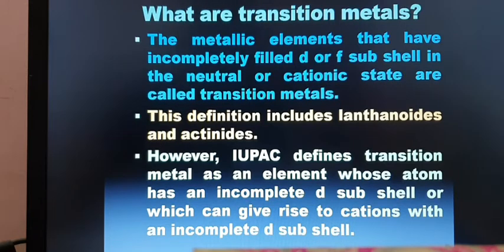So, according to the IUPAC definition, a transition metal is an element whose atom has an incomplete d subshell or which can give rise to cations with an incomplete d subshell.